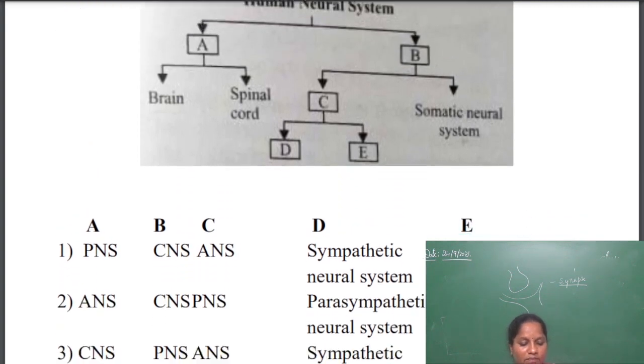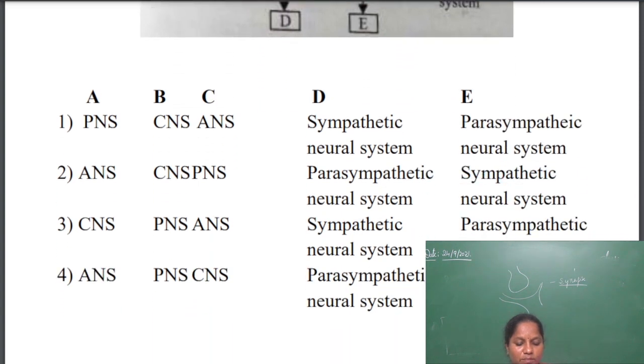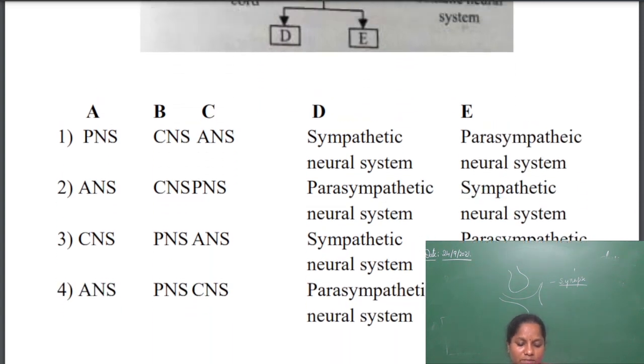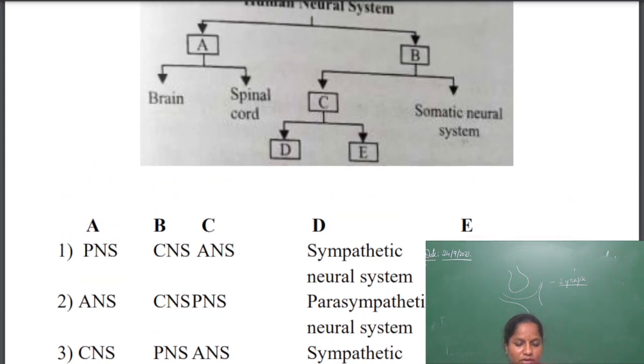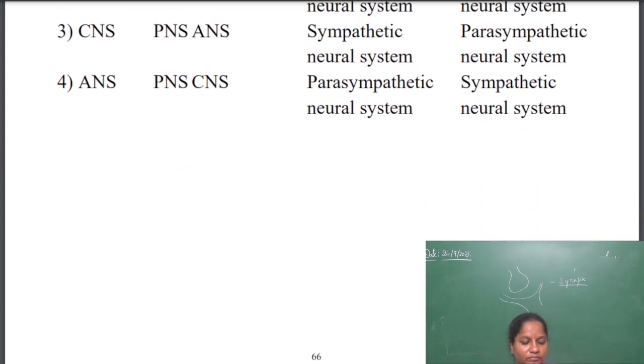The central nervous system is divided into brain and spinal cord. The autonomic nervous system is divided into sympathetic neural system and parasympathetic neural system. So you should know that the answer will be the third one: central nervous system, peripheral nervous system, autonomic nervous system, sympathetic neural system, parasympathetic neural system.